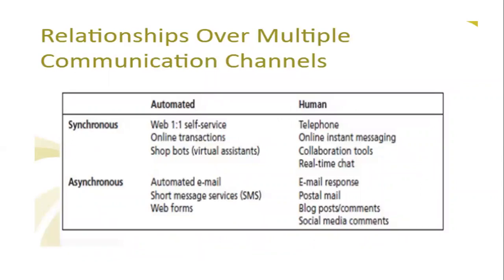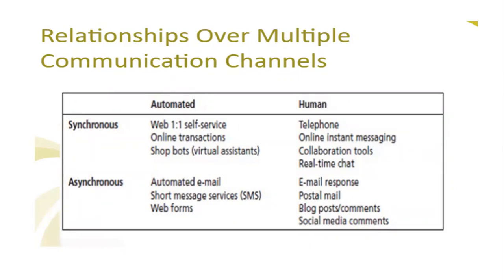Relationship over multiple communication channels: here, synchronous and asynchronous. Synchronous automated is web one-to-one self-service, online transactions, shop bots, that is virtual, everything is virtually set up. Human involvement here is telephone, online instant messaging, collaboration tools, and real-time chat that can be done sitting at your place.